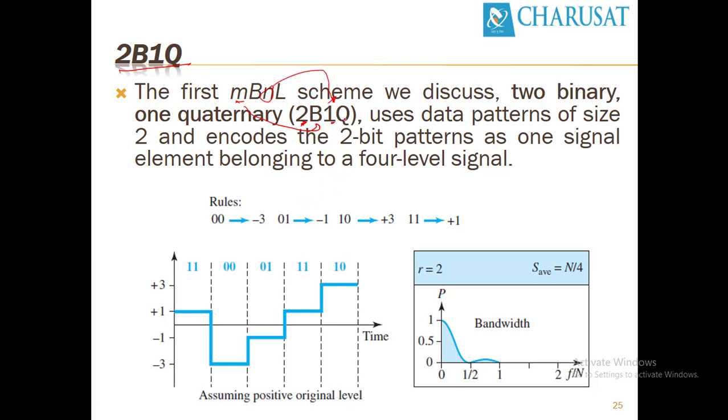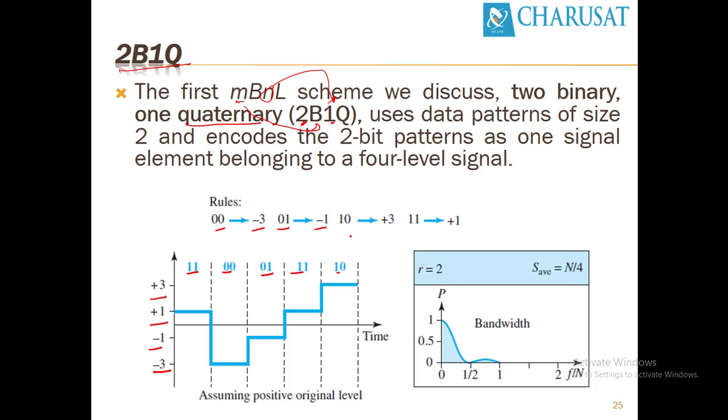So this is a combination of 2 binary data elements, and with 1 quaternary element there will be 4 signal levels: -3, -1, +1, +3. Different signal levels indicate different combinations. Let's say 0 0 is -3, 0 1 represents -1, 1 0 represents +3, and 1 1 represents +1.